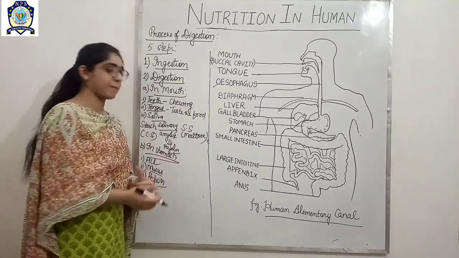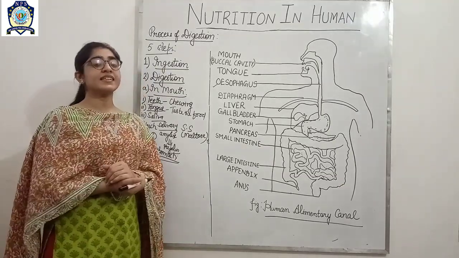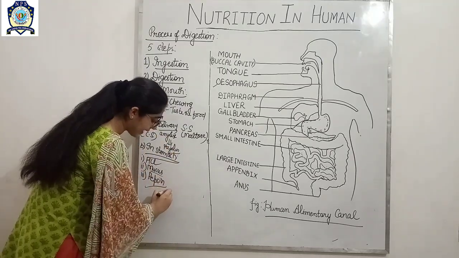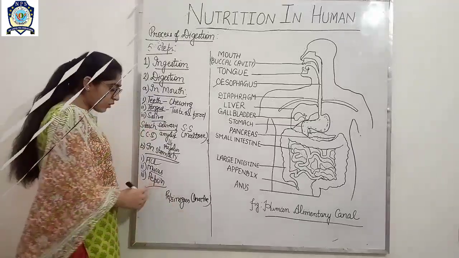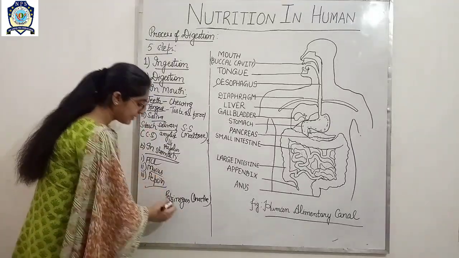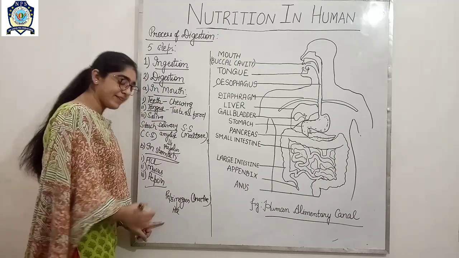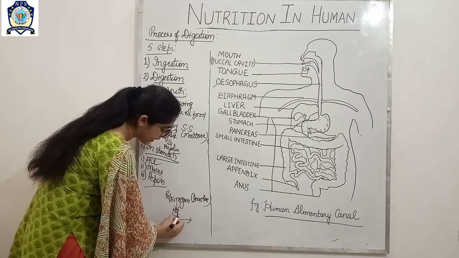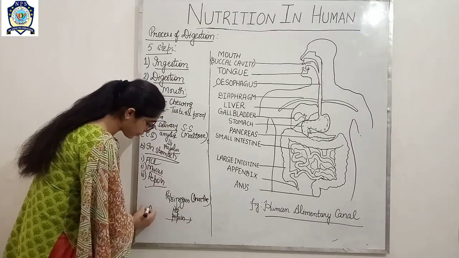Next one is pepsin, and you know this pepsin is present in the stomach in inactive form, and that inactive form is called pepsinogen. Now this pepsinogen in the presence of HCl gets activated and forms pepsin, and this pepsin helps to digest the protein.